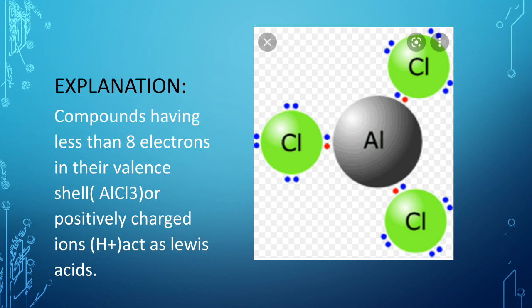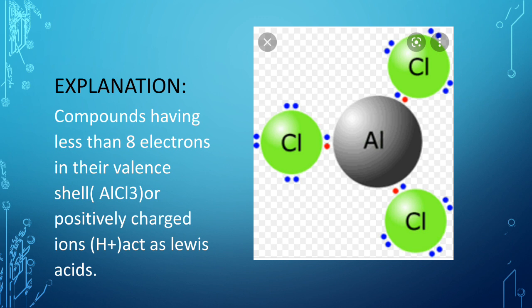If you count the number of electrons, then aluminium is having 6 electrons, right? So aluminium is deficient of 2 electrons. So this is actually the example of a compound which is deficient of a lone pair of electrons.